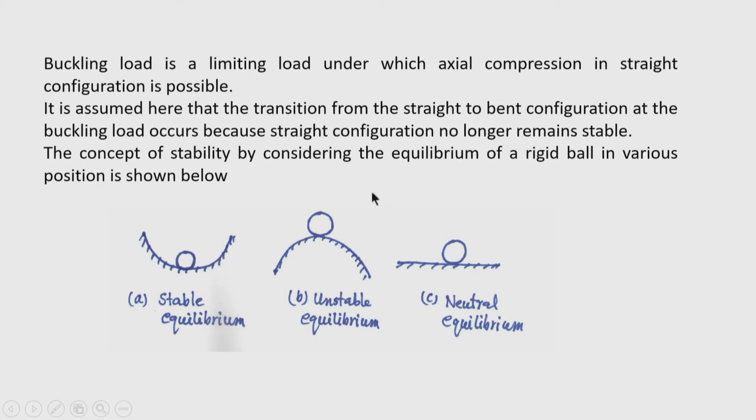So, this is what is a neutral equilibrium position. Now, buckling is the change of configuration from a stable equilibrium position to an unstable equilibrium position, but in between a neutral equilibrium position has to be there. So, stable equilibrium to neutral and then unstable. In between stable and unstable a neutral equilibrium is there, and we have to find this neutral equilibrium position that gives you the critical load of the compression member.